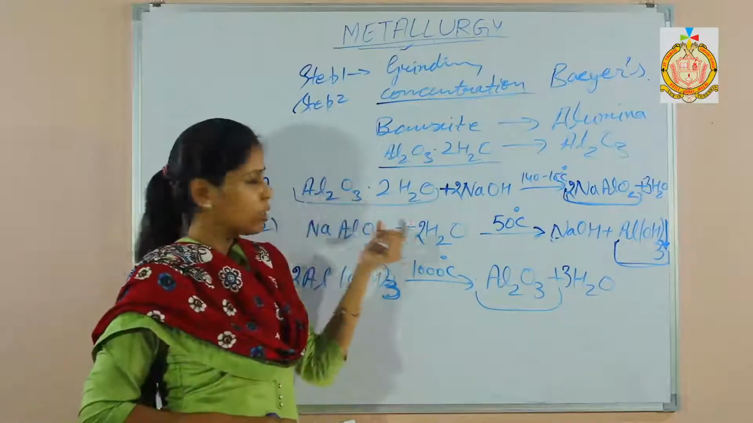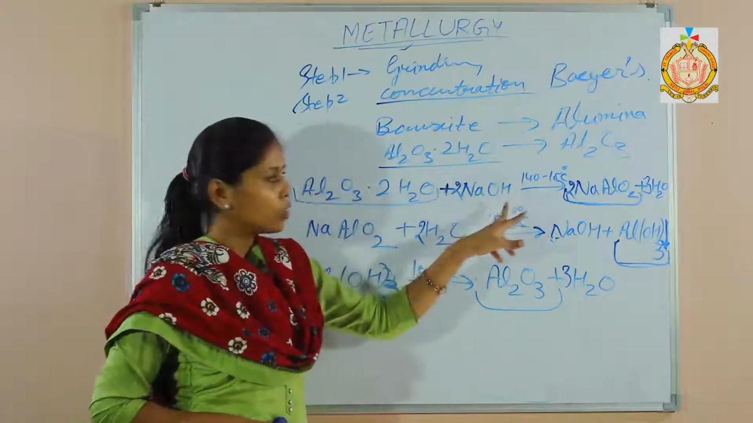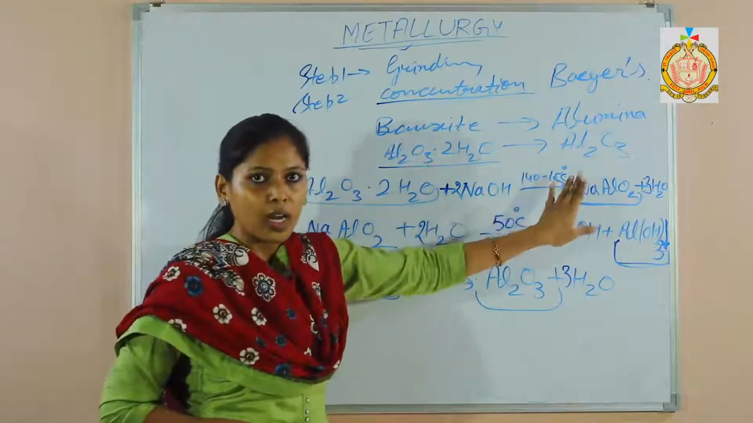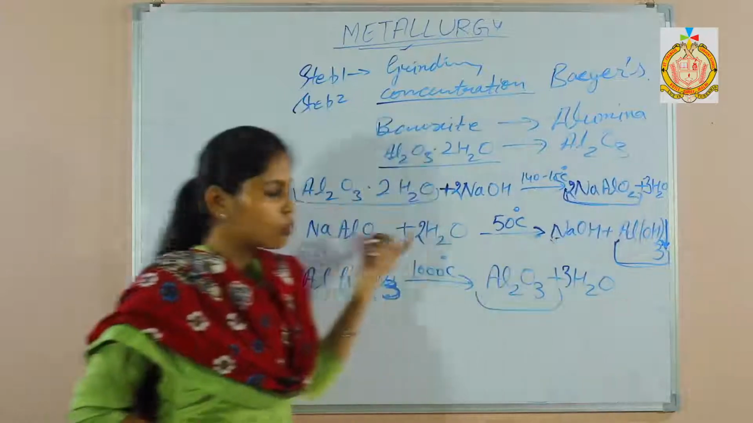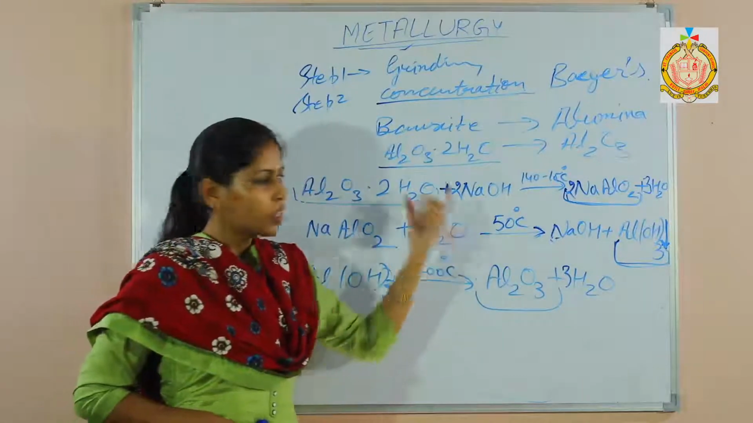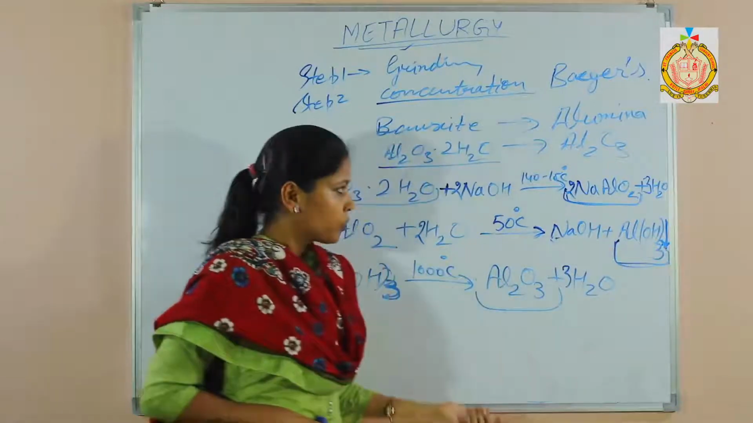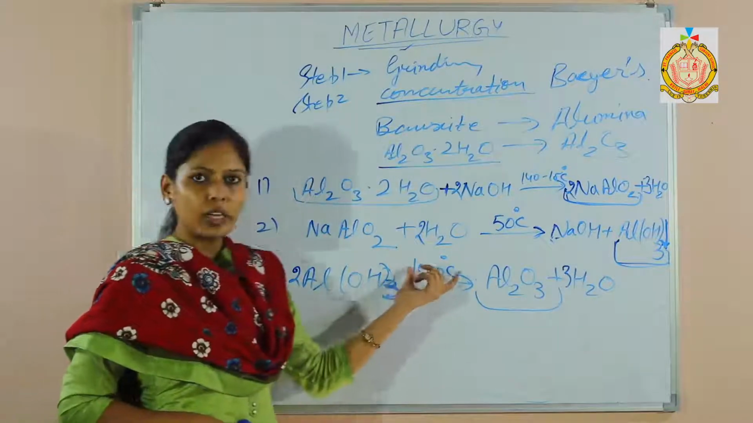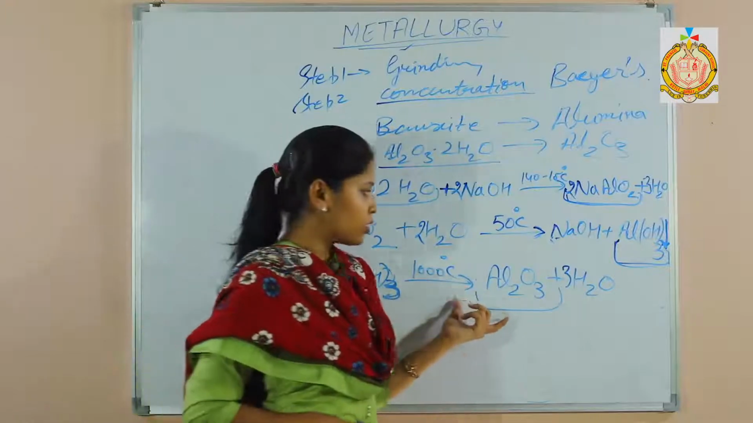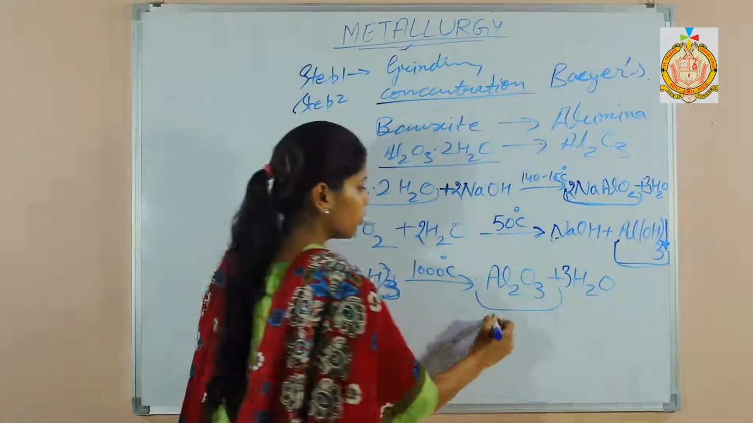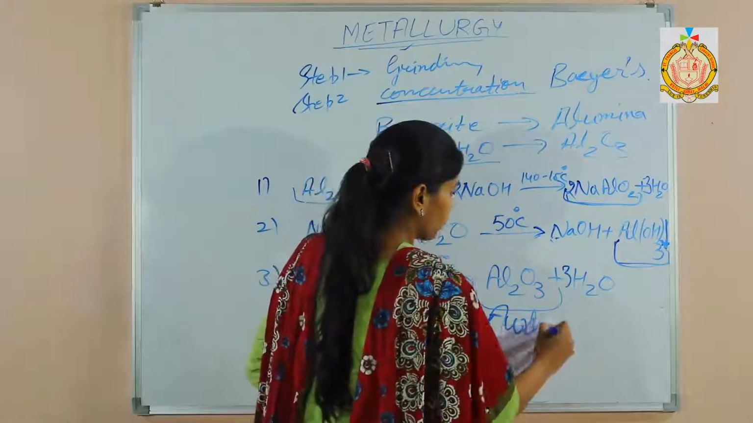So I am going to conclude it. In the first step, bauxite is reacted with sodium hydroxide and sodium meta-aluminate is formed. Then sodium meta-aluminate is diluted, and you get sodium hydroxide and aluminium hydroxide. Then aluminium hydroxide is heated at a temperature of 1000 degrees Celsius, and then alumina is formed.